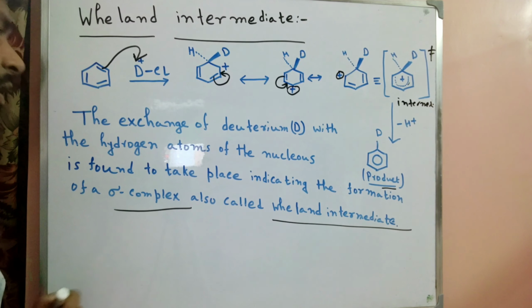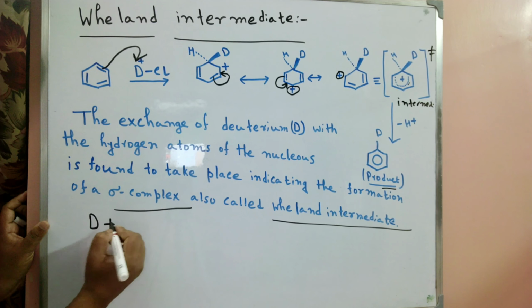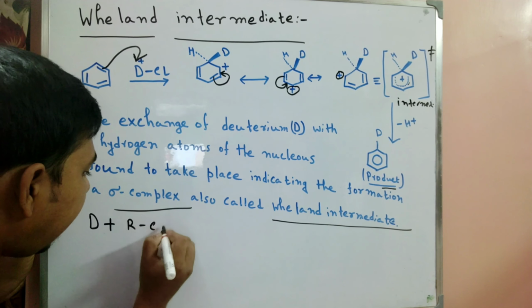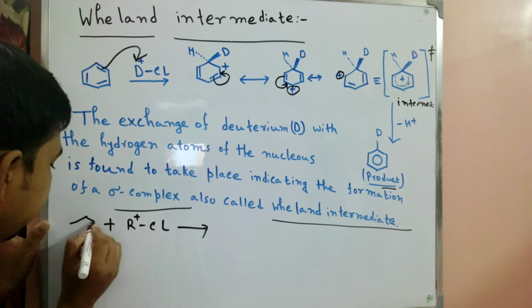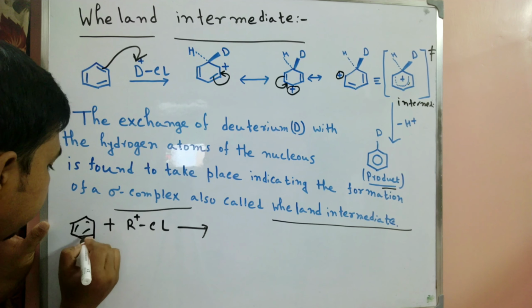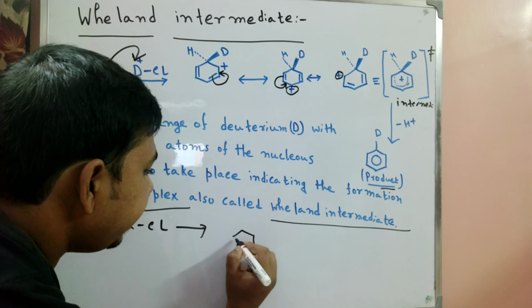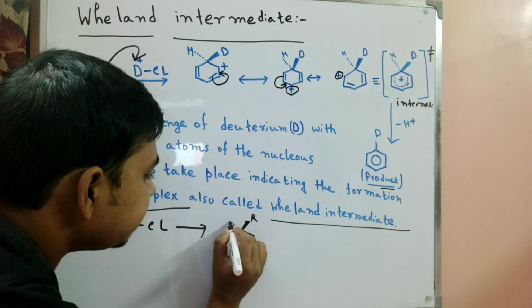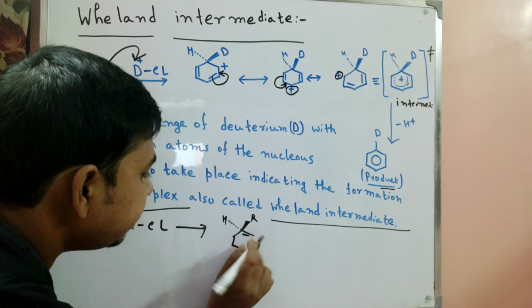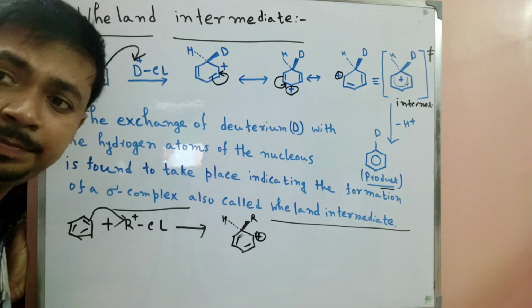We can easily say that when we use D plus or R plus with Cl and an aromatic ring, the attack at that center easily forms the Wheland complex, and the reaction goes through the Wheland intermediate. A plus charge is formed here.